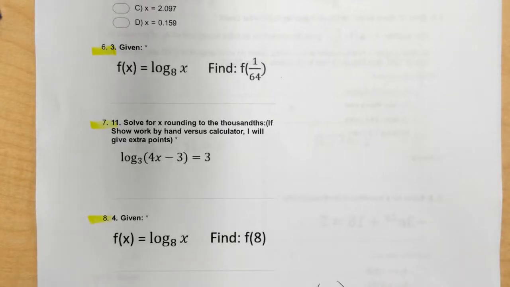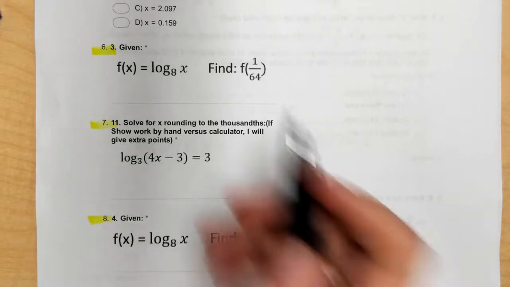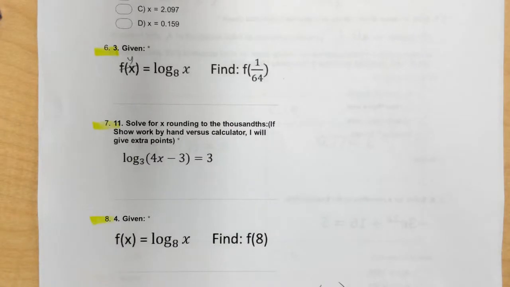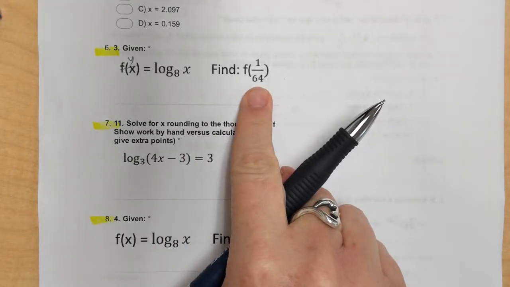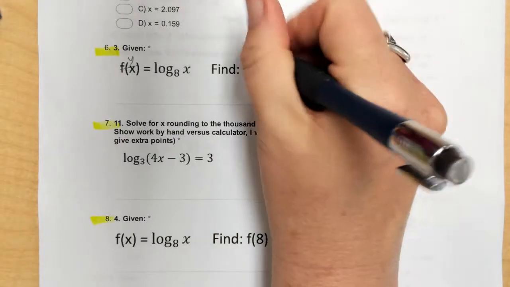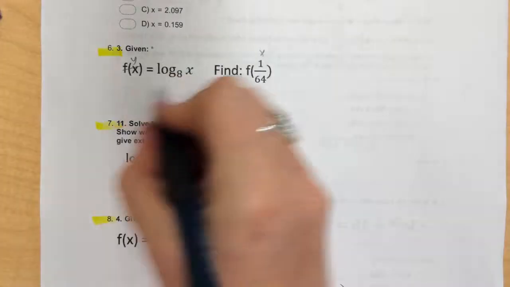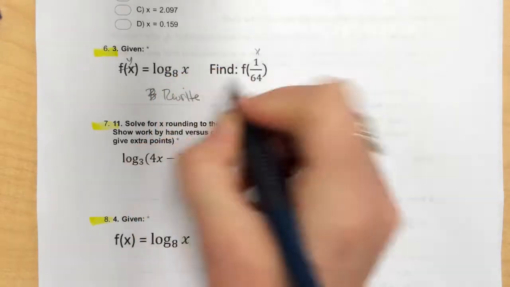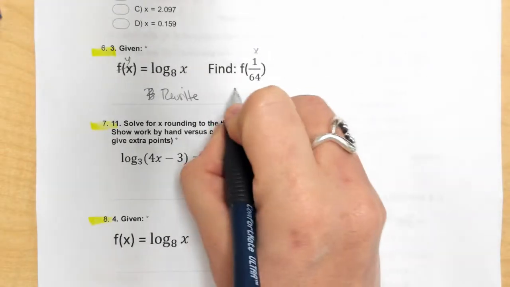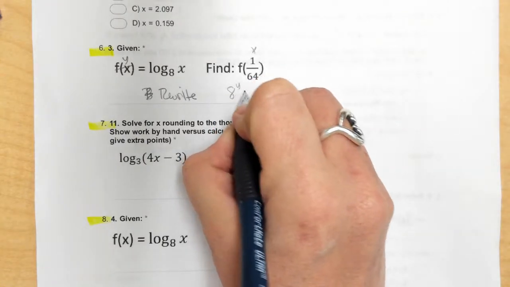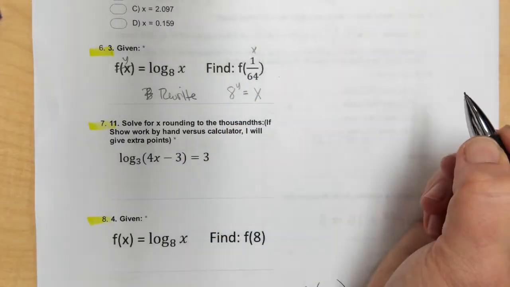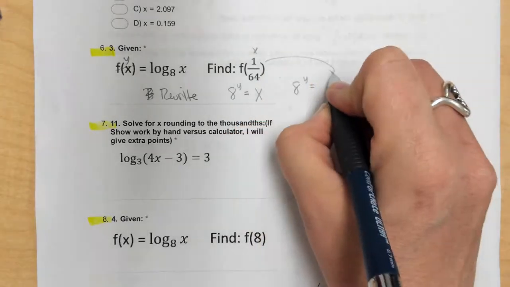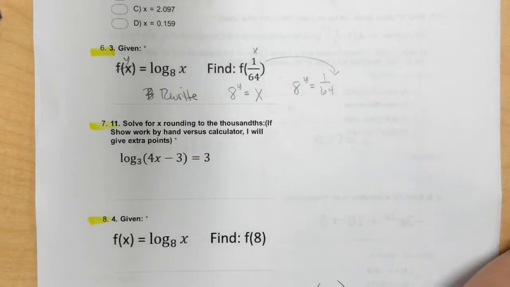Given this original problem, they give me f of x, which is the same thing as y, equals log base 8 of x. They ask me to find 1 over 64. Notice that is replacing x. So my first job here is to rewrite before I do anything. To rewrite this function, it will be 8 to the y exponent equals x. So I will say 8 to the y has to equal x, 1 over 64.